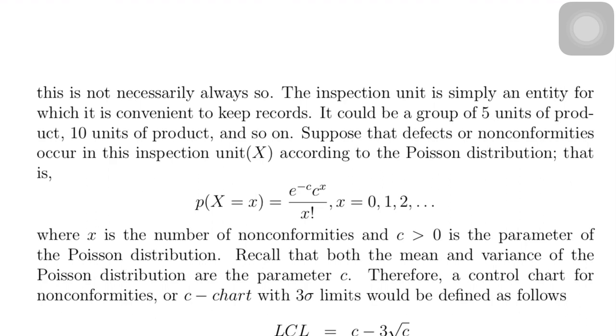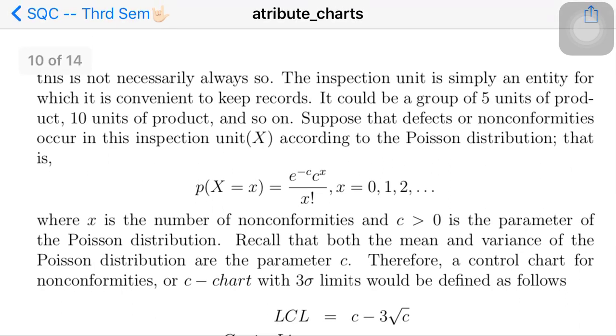The assumptions of a Poisson distribution: the chance for defects is very small, and the area of such defects is very large. You know that X has the probability mass function P(X = x) = e to the power of minus c, c to the power of x, divided by x factorial, where x takes the values 0, 1, 2, 3, etc., and c is the parameter of the Poisson distribution.